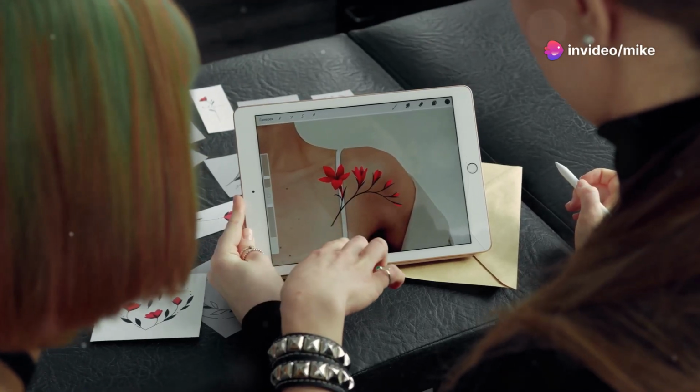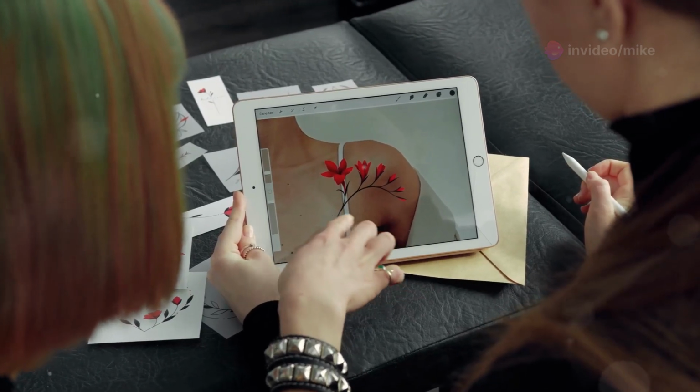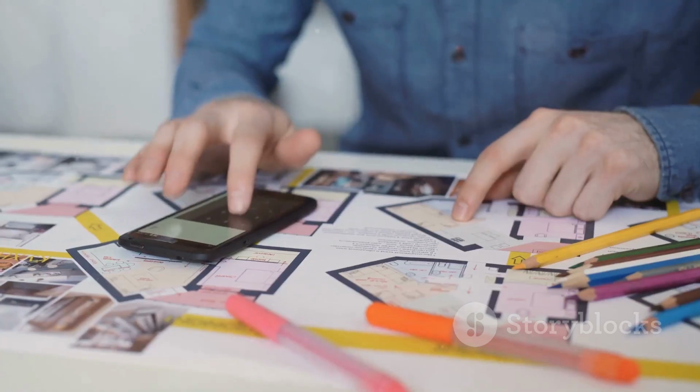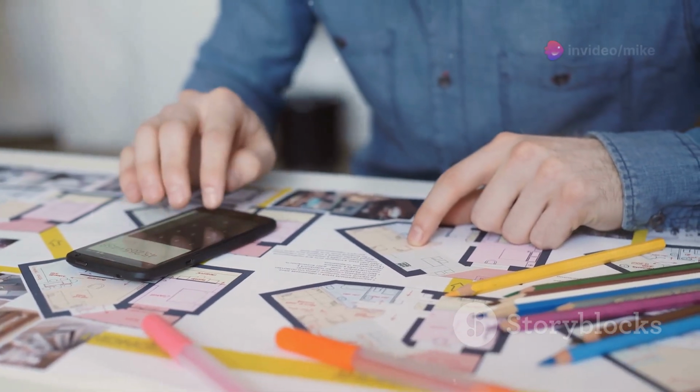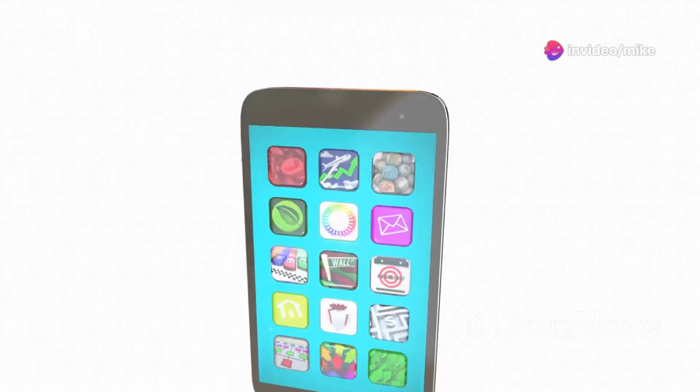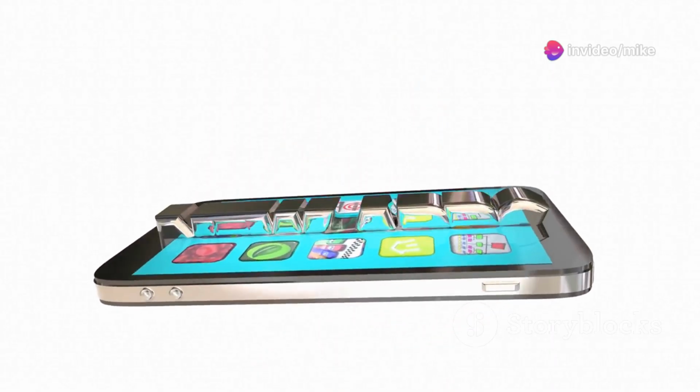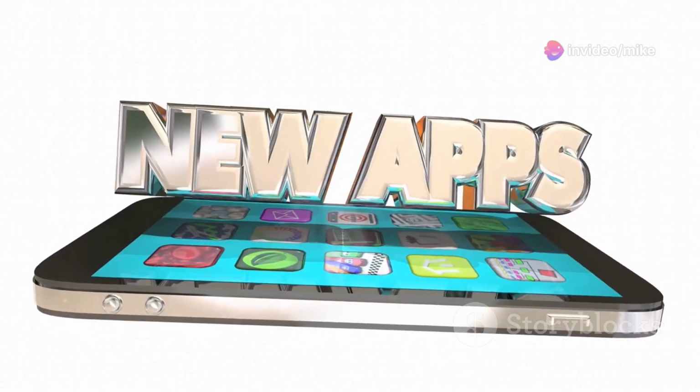Flutter's ability to create visually appealing and highly customizable apps is another major advantage. Its widget-based architecture empowers developers to craft beautiful and engaging user interfaces. This focus on aesthetics enhances the user experience, making apps more enjoyable to use.